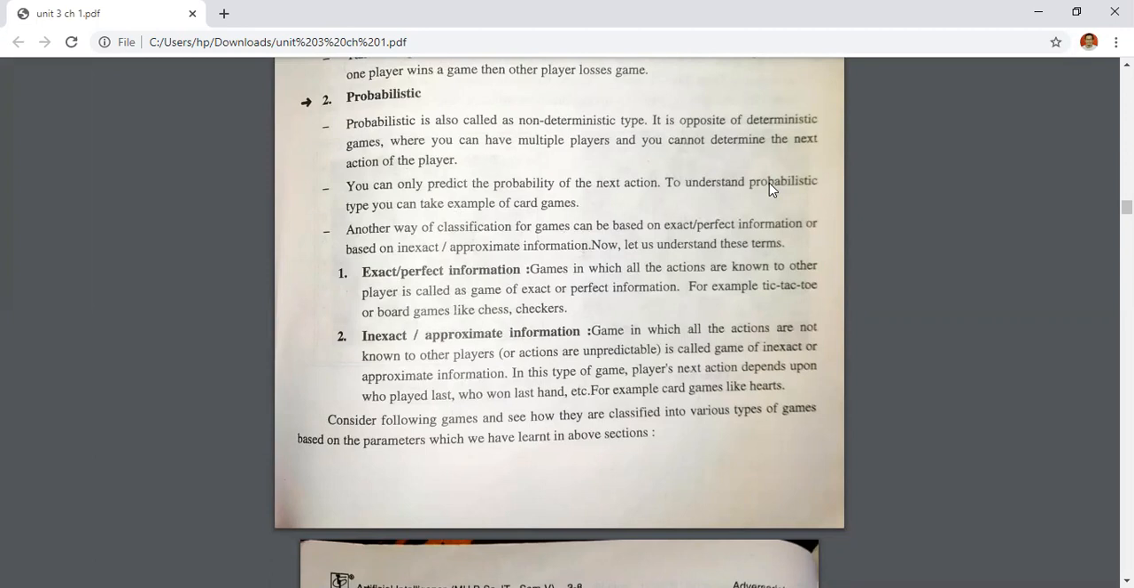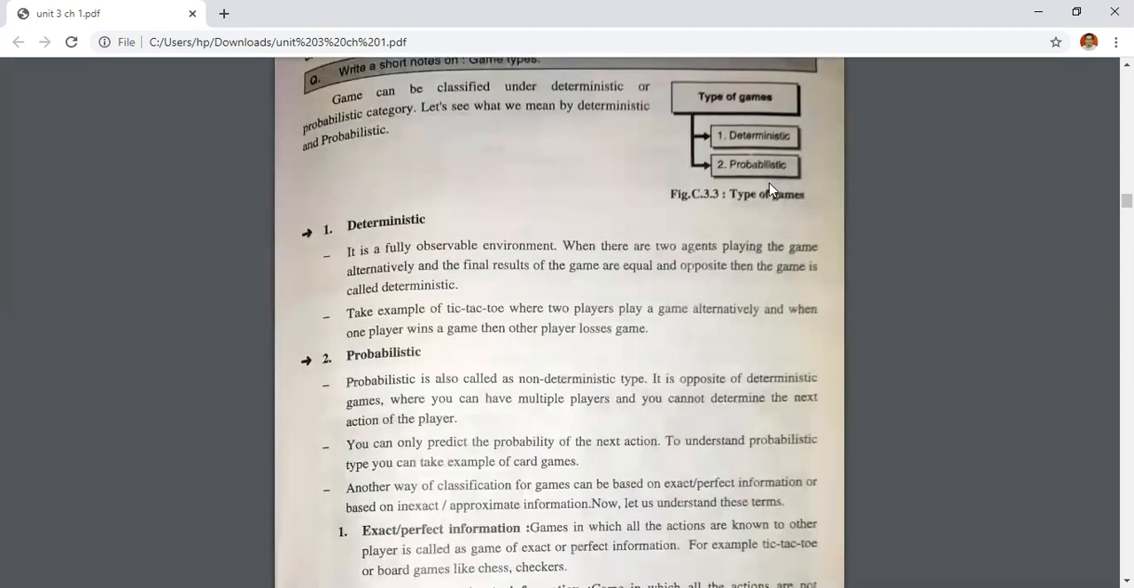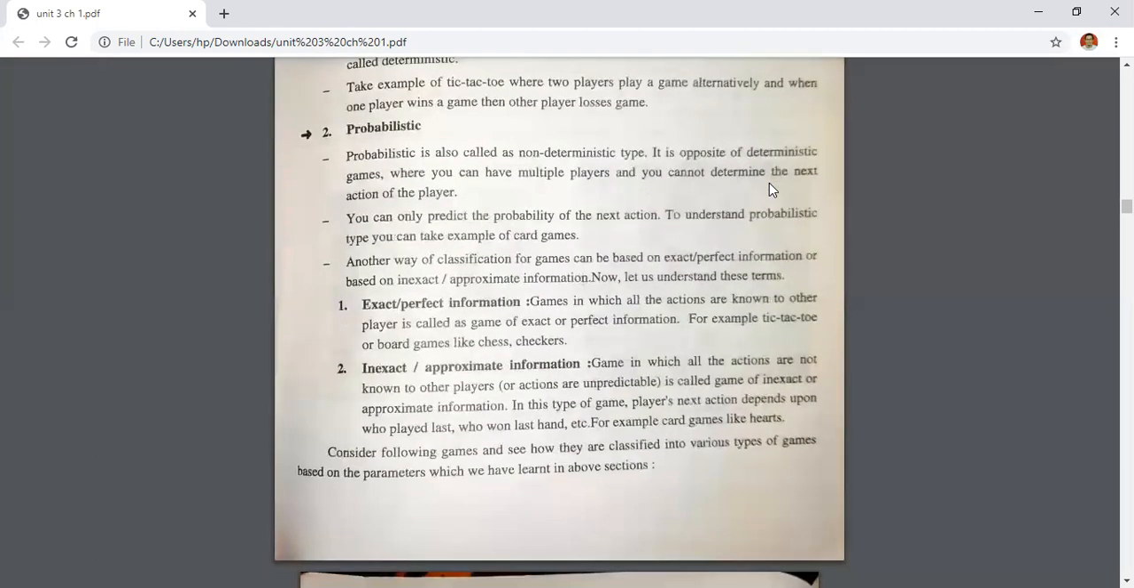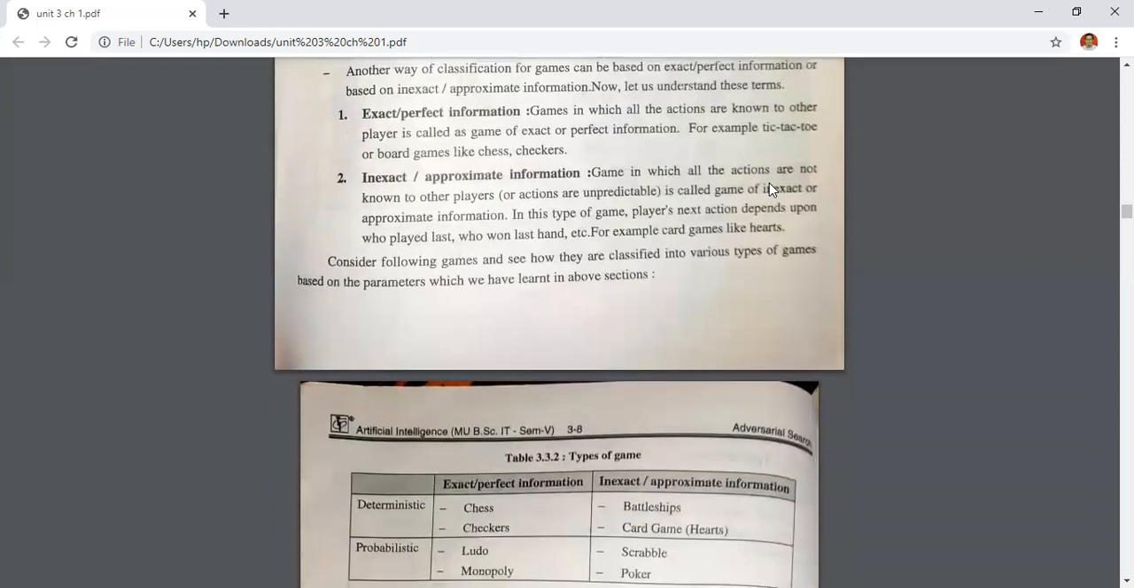These are the types of game: deterministic game, probabilistic game, exact or perfect information game, and inexact or approximate information game. Got it up to this?